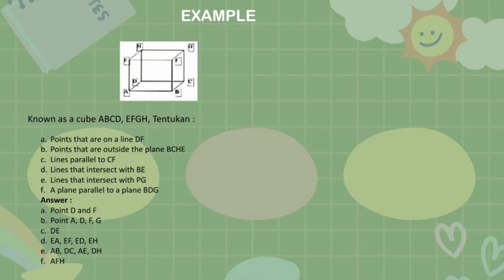Example. We can see in the picture a cube ABCD EFGH.